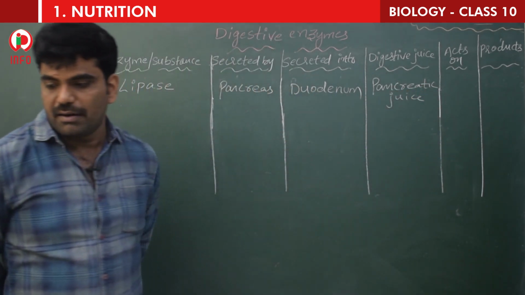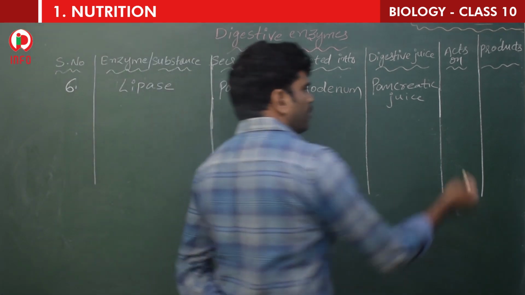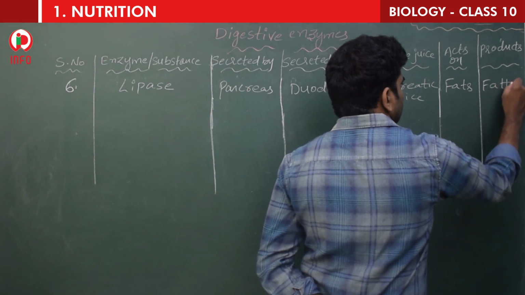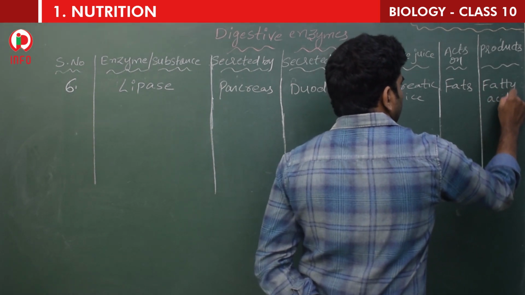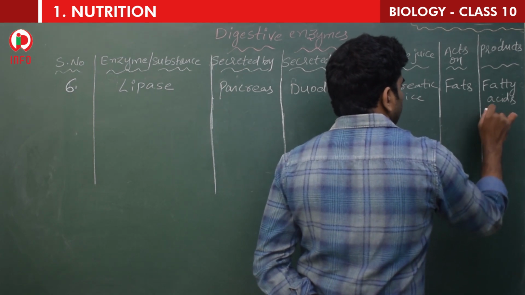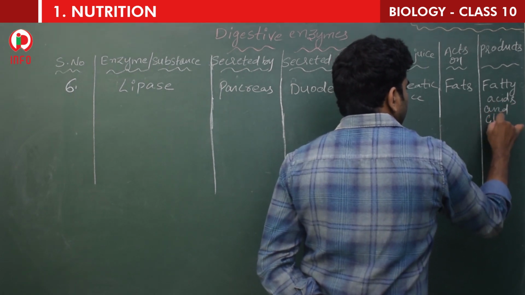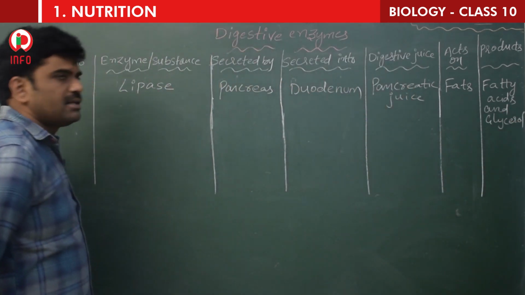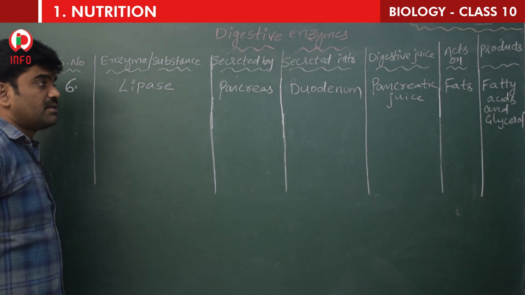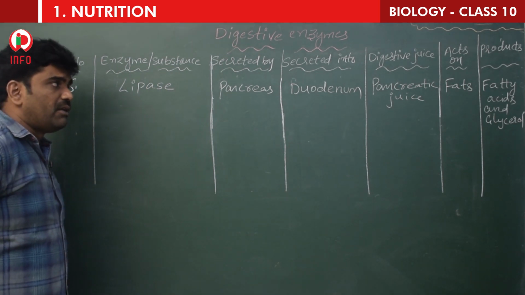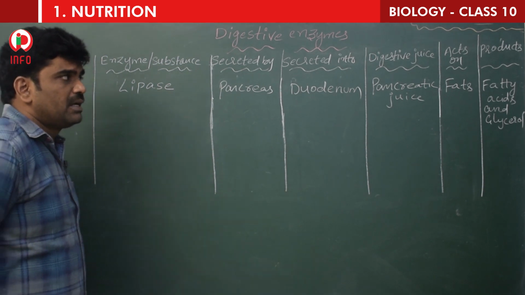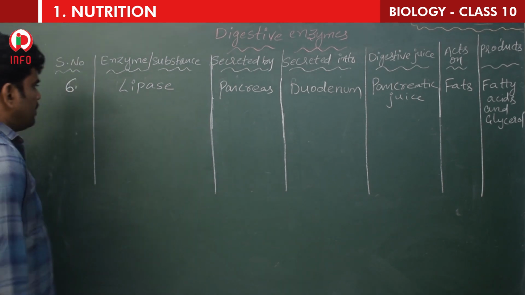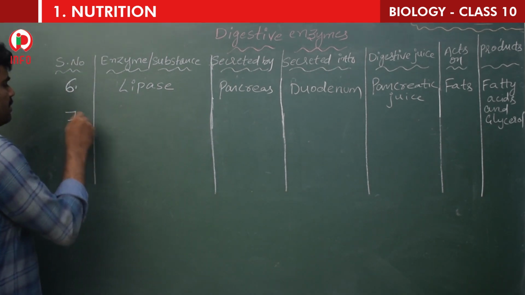Lipase acts on fats, and fatty acids and glycerol are the products. Lipase is secreted by the pancreas into the duodenum, the juice is pancreatic juice, it acts on fats, and the products are fatty acids and glycerol. Right. So next one is the 7th one.